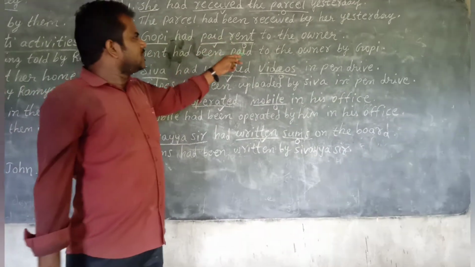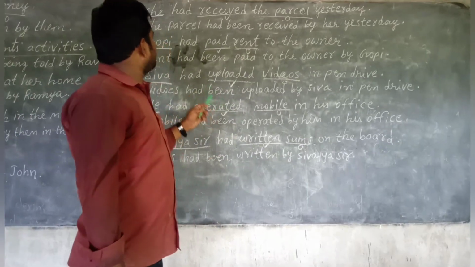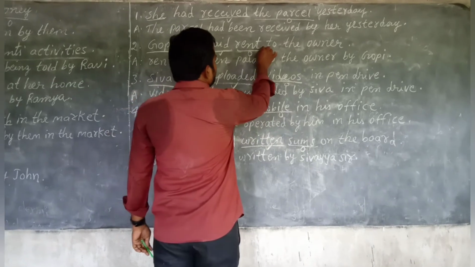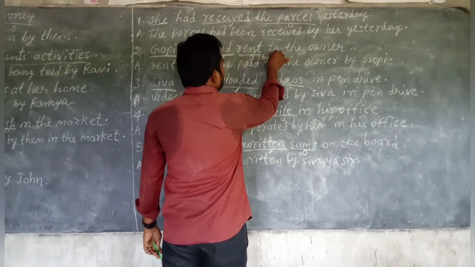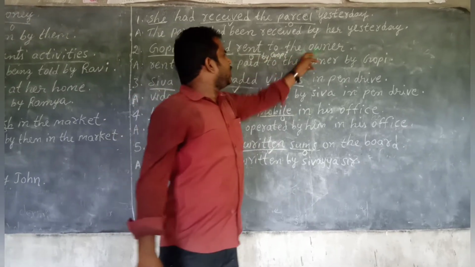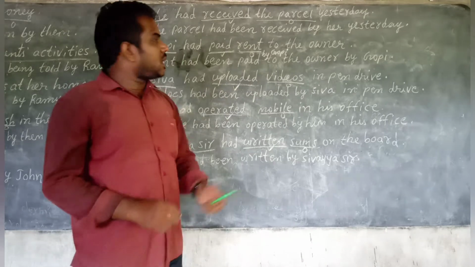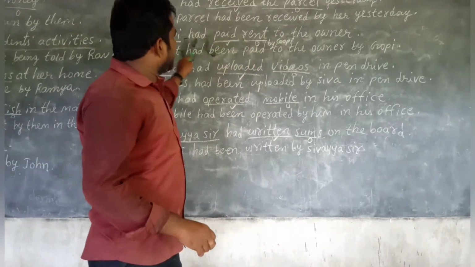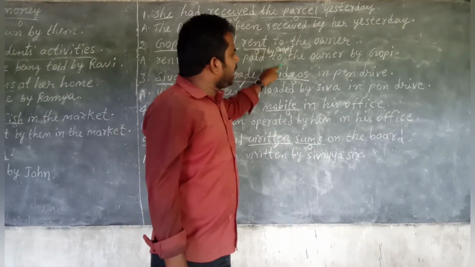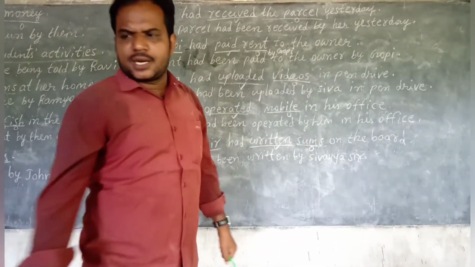Already this is V3, same you write. Paid by. Fourth rule, add by. Fifth rule, Gopi. The remaining part you have to add here. Children, like that also we can write: rent had been paid by Gopi to the owner. That is one method.